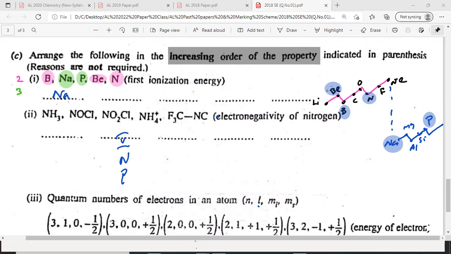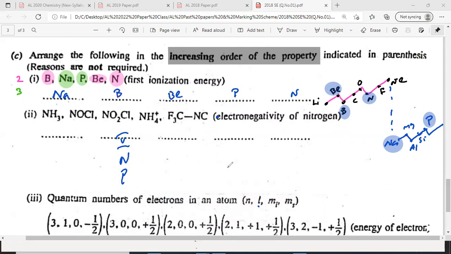The highest will be nitrogen here. Out of all these, which one has the highest value? Nitrogen will be the highest. Phosphorus is less than that. Then the other two will be boron and beryllium. Which one is lowest? Boron is lower than beryllium.